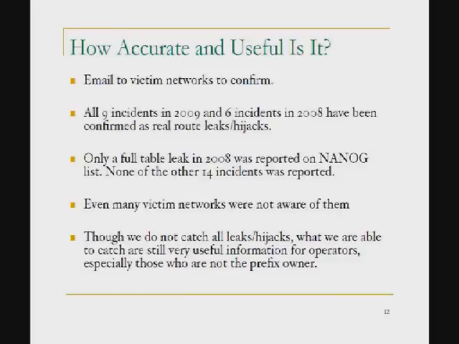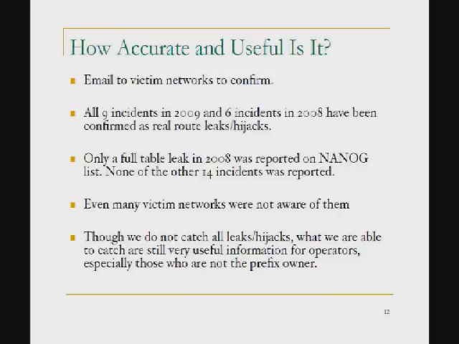For all the events, 9 events in 2009 and 6 events in 2008, all of them have been positively confirmed by victim networks as route leaks or prefix hijacks. We didn't send emails about the early years because that's probably too old and operators won't have the patience to dig out their records. But for these 15 events we sent emails about, they are all positively confirmed.